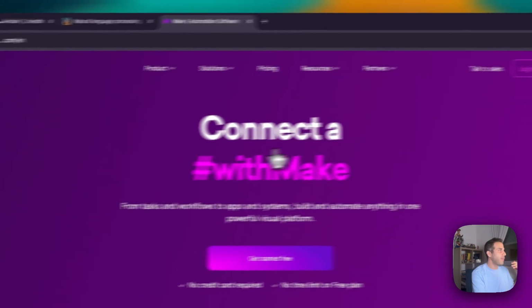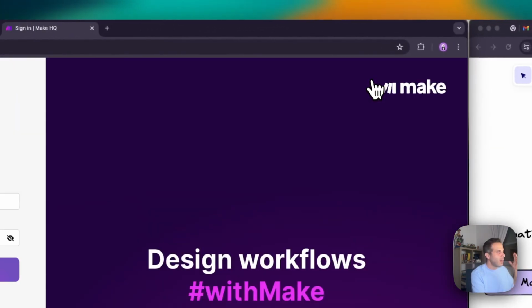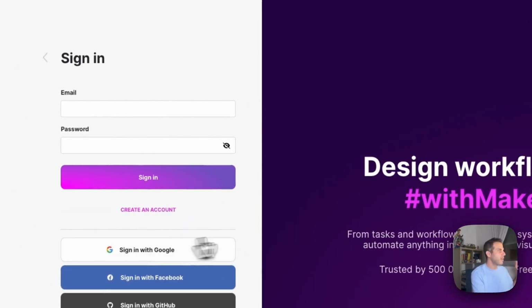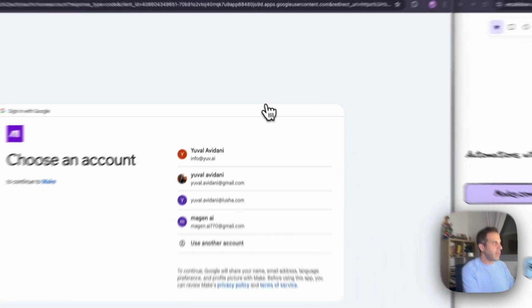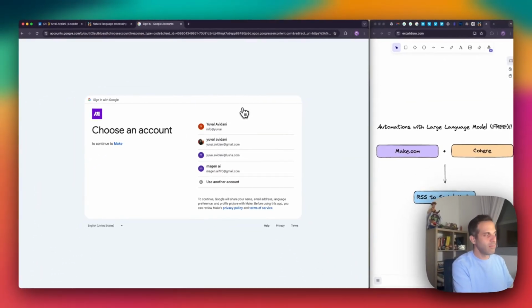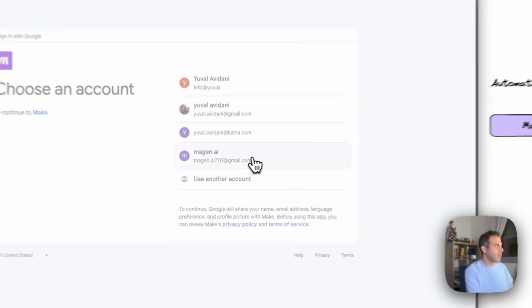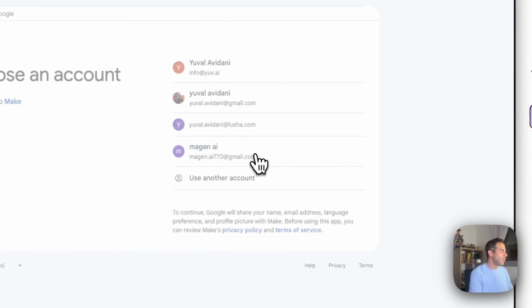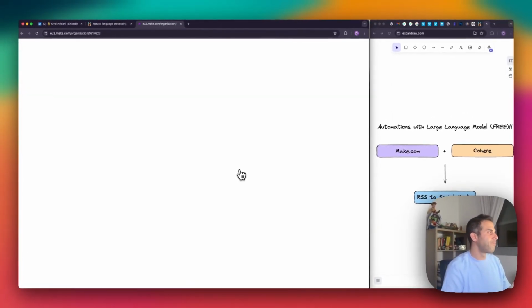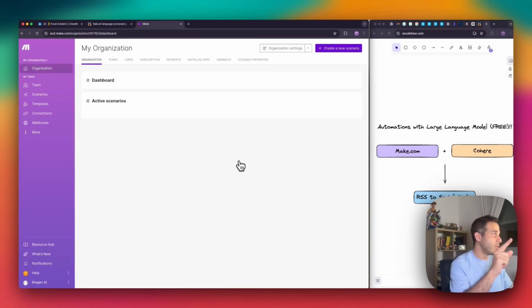I already have my own account, so I can just click on login with my Google account. I have many email addresses, so I can just use each one I want. Let's just select one of these. It doesn't really matter. And in one click, I'm inside my account in make.com, which is the automation tool we are going to use. All right.